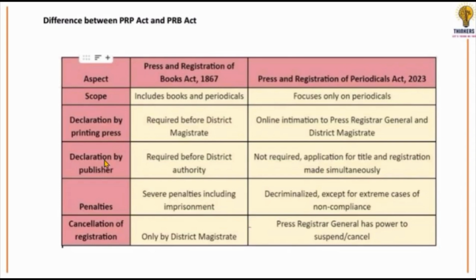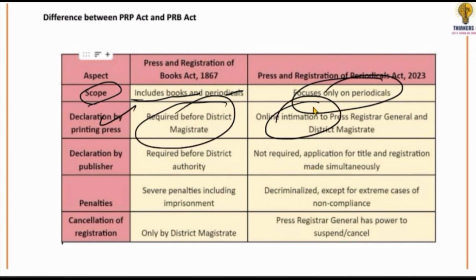Now let's look at what sets it apart. Eventually, you'll be able to understand what the old law was and what the new one is. The old act was applicable to books and also applied to periodicals. The current act is only on periodicals. It's not on books. It will be applicable to all the major magazines, etc. It will not apply to books.